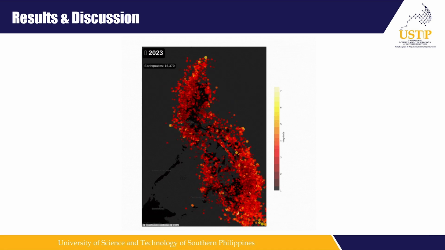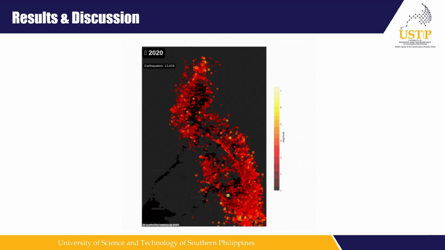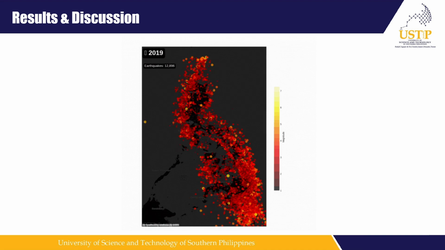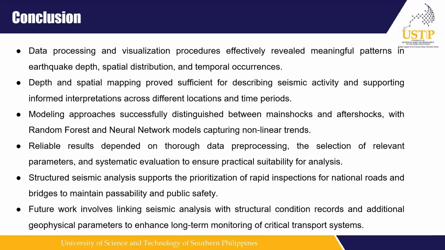And finally, this is the animation. So you can see here that by year, we can see the magnitudes of the different earthquakes that occurred in our country. So it is captured by year, from 2017 to 2025.